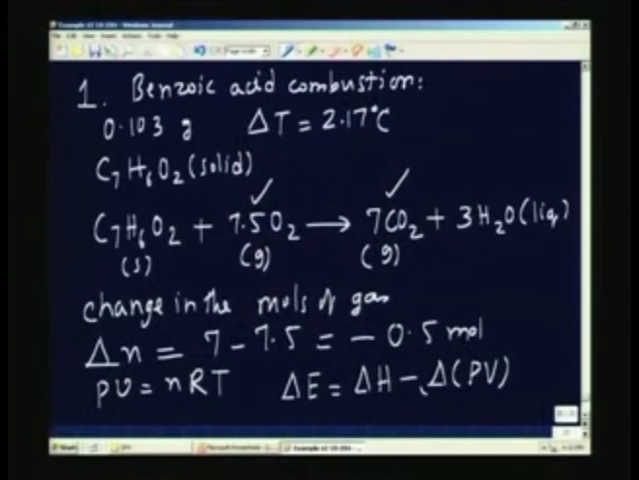Therefore, this minus delta PV is nothing but PV multiplied by delta N, and PV is nothing but RT. Therefore, this will be delta N times RT. So, we can see that delta E is delta H minus delta N into RT. That gives you the relationship between the internal energy and the enthalpy. Okay? So, that is the part of the calculation.